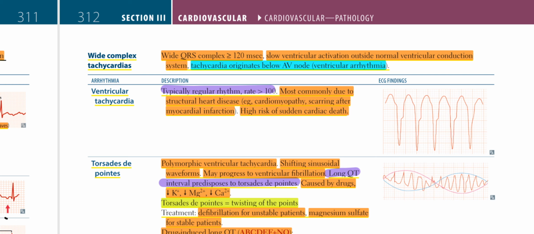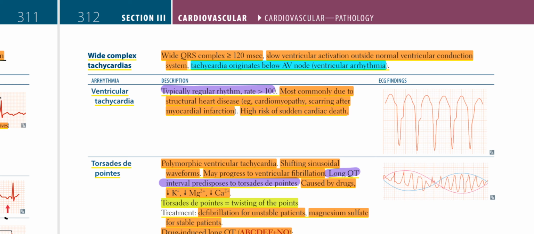So we have ventricular tachycardia, typically a regular rhythm with a rate greater than 100, most commonly due to structural heart disease, for example, cardiomyopathy, scarring after myocardial infarction, with high risk of sudden cardiac death. Once again, these have a wide QRS complex.